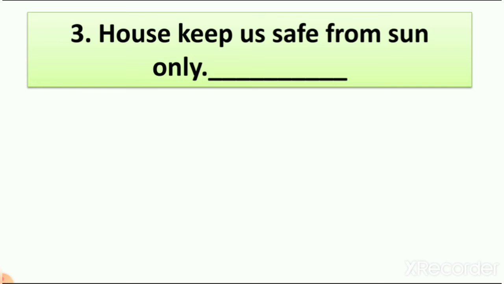House keeps us safe from sun only. Right? So when we learn about the importance of house, we learn that house keeps us safe from sun only. It means house keeps us safe from only sun, not from heat, not from cold, not from rain, right?